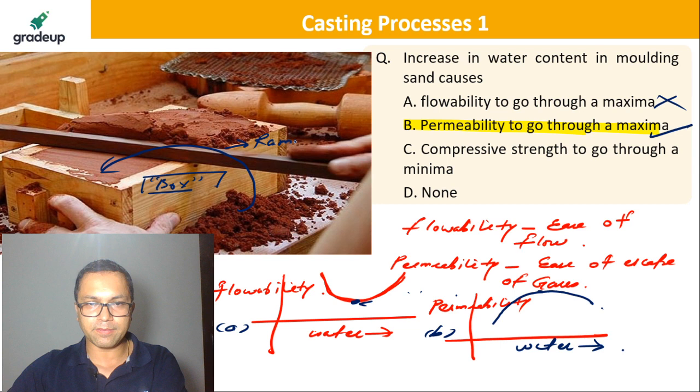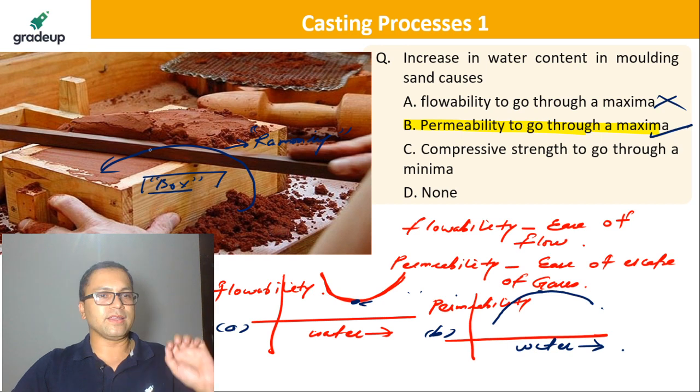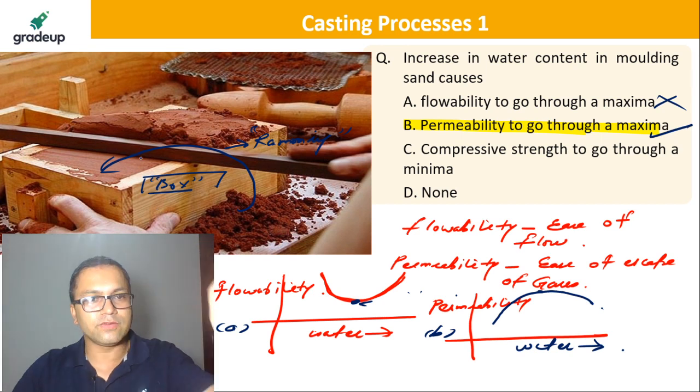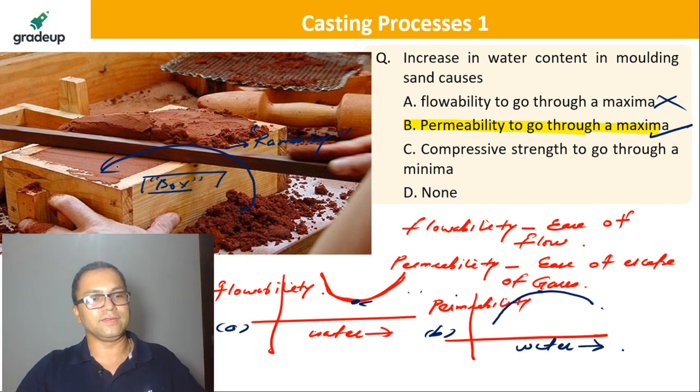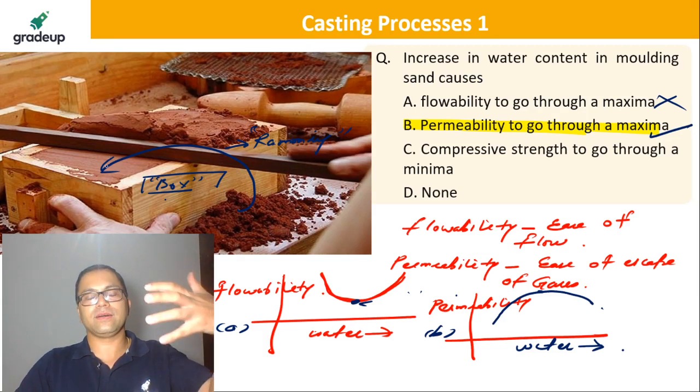इसको हम ramming बोलते हैं. This is nothing but ramming. Now the question is, why do we do this? We do this to form a cavity here. ठीक है? So this is a box, this is sand. We just pack this sand inside the box.